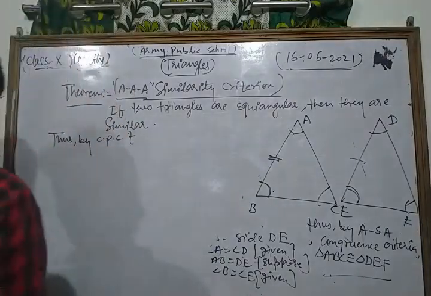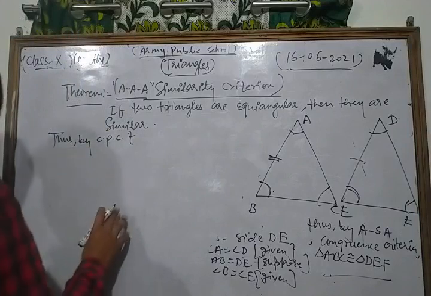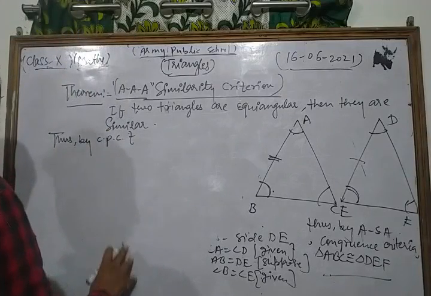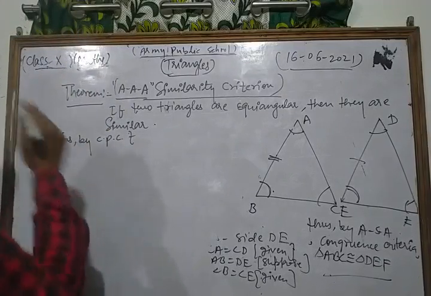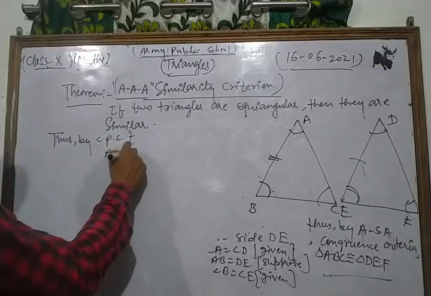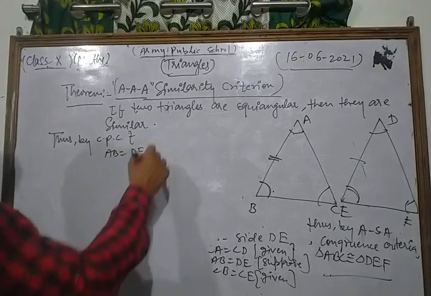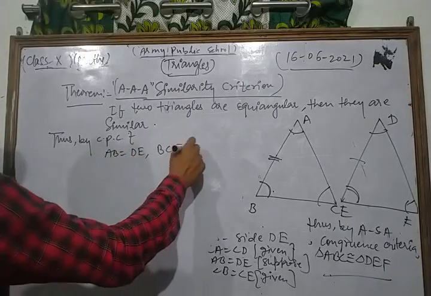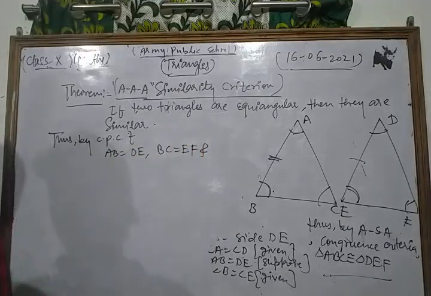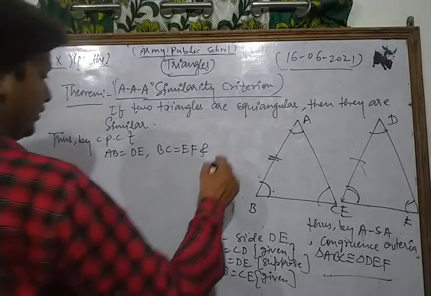So by CPCT, AB is equal to DE, BC is equal to EF, and AC is equal to DF.